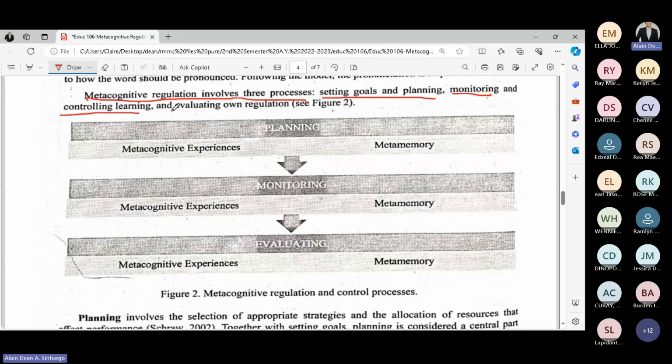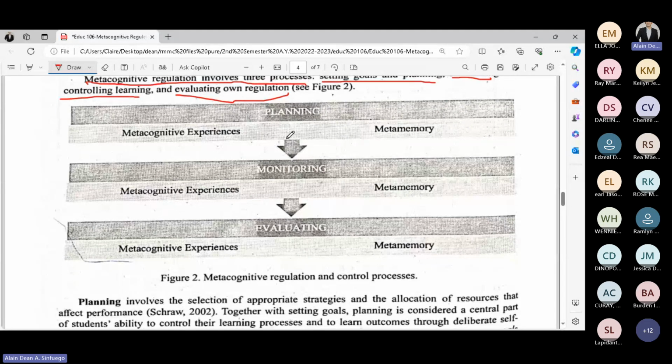And lastly, evaluating own regulation. So we have a figure here. First, planning. You start by planning first. Next, you monitor how the process works. And last, you evaluate or assess. Check whether the strategy or technique you used is effective or not.